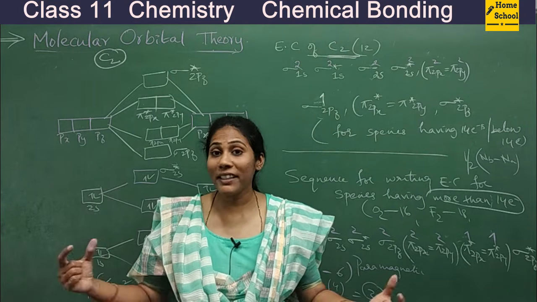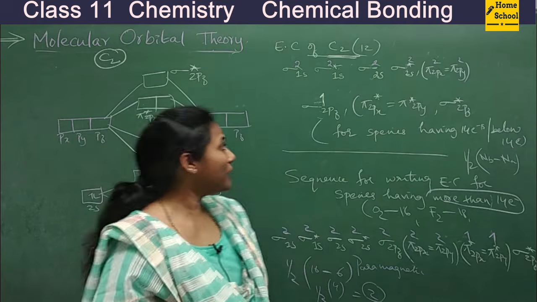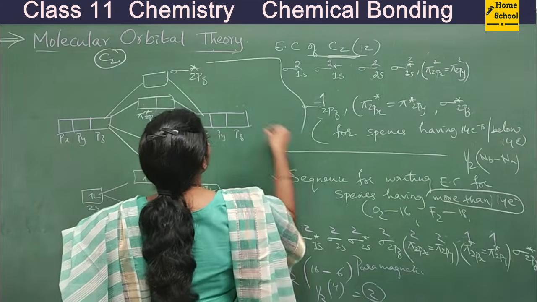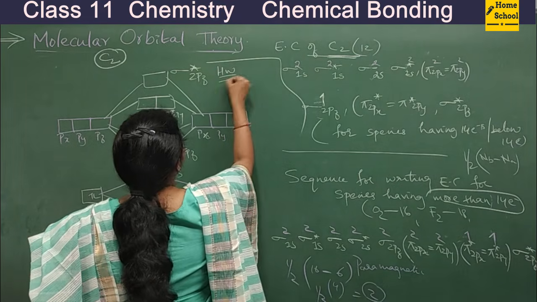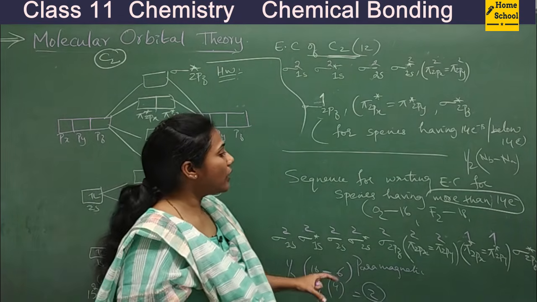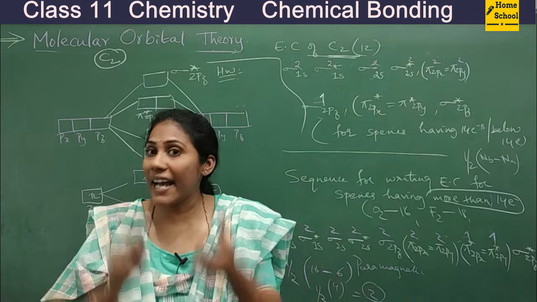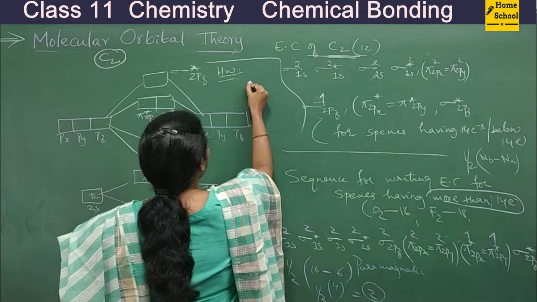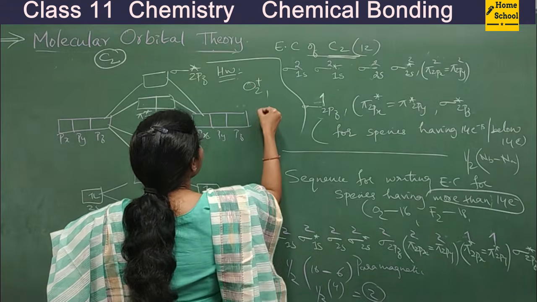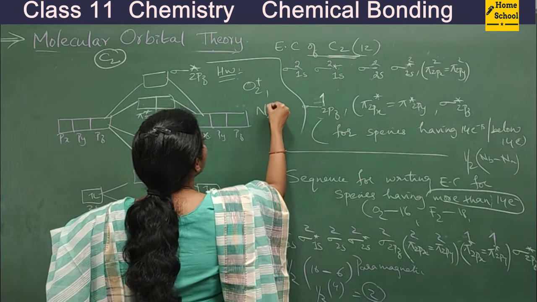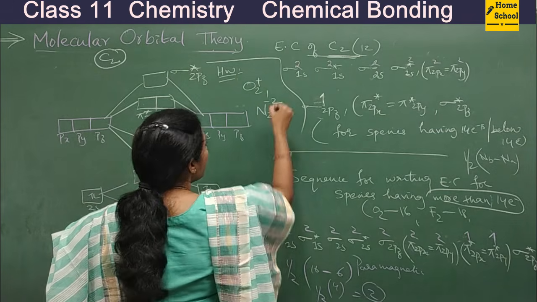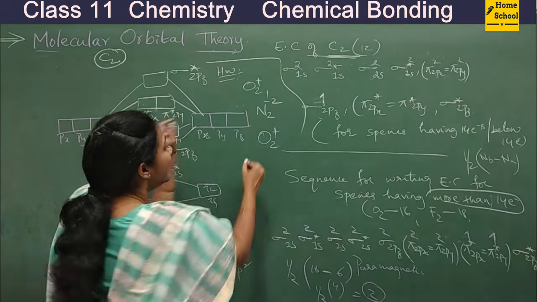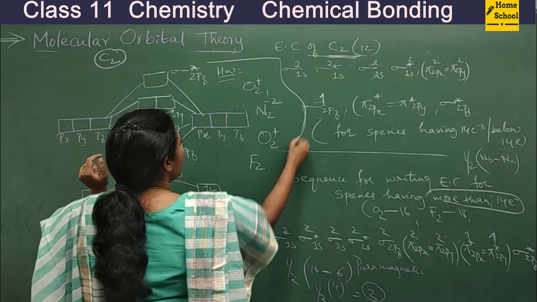So hope you are clear with the concept. Now you can take a homework question, guys. Your homework is to try to write the electronic configuration, decide the magnetic property and calculate the bond order for the O2 plus molecule, N2 minus 2 molecule, and F2 molecule. Okay, so this is a practice for you.